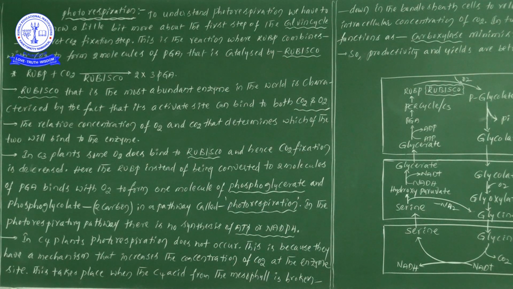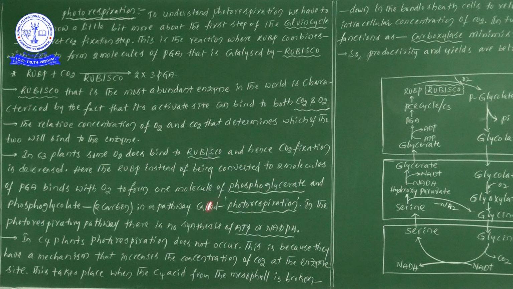If oxygen levels are more, remember, instead of two molecules of 3-PGA, one molecule of 3-PGA and one molecule of phosphoglycolate are formed. So instead of two phosphoglyceric acids, one phosphoglyceric acid and one phosphoglycolic acid, or phosphoglycolate, are formed. That particular pathway is taken as